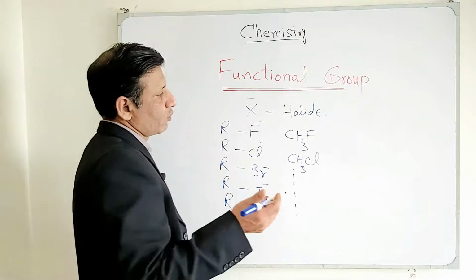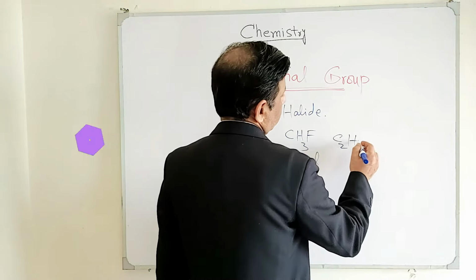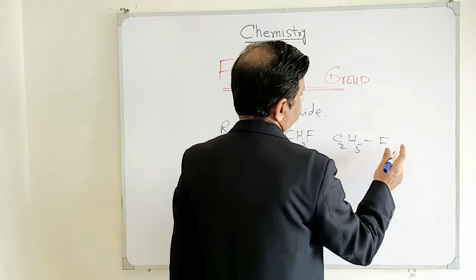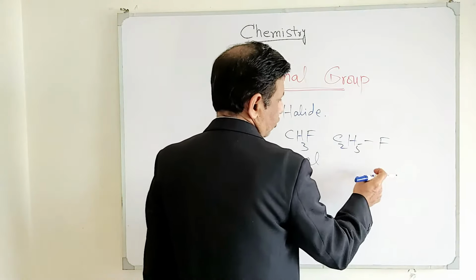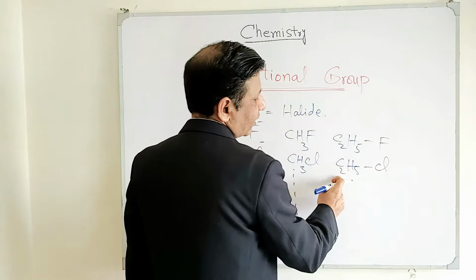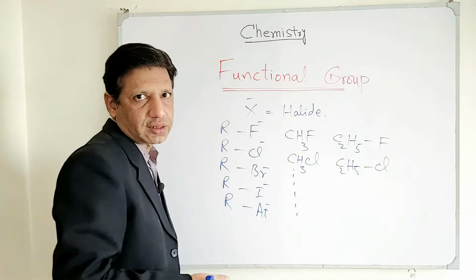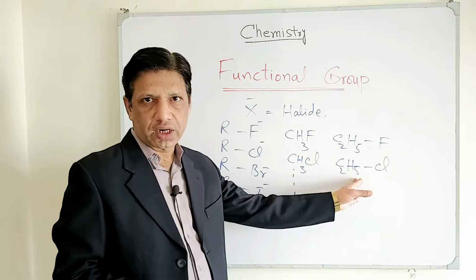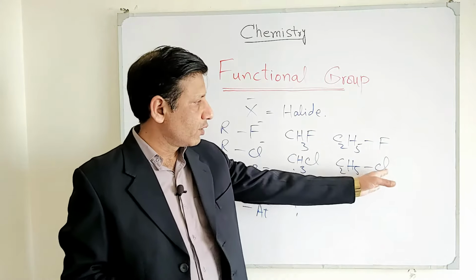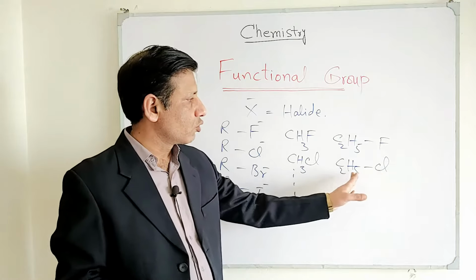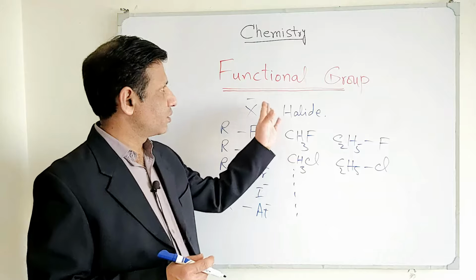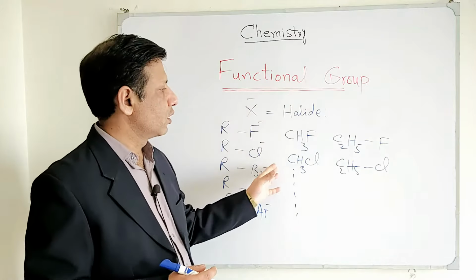In the same way, for example, you write here C2H5, which is the alkyl family, then it will be fluoroethane, and so on. C2H5Cl is chloroethane, because eth stands for 2, as discussed in the basic concepts of hydrocarbons. So this C2H5 is actually the ethyl group, and when you place Cl with this, it becomes chloroethane or ethyl chloride. So this was our detail of the basic introduction of the functional groups.